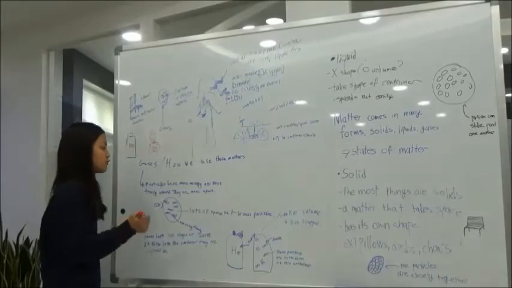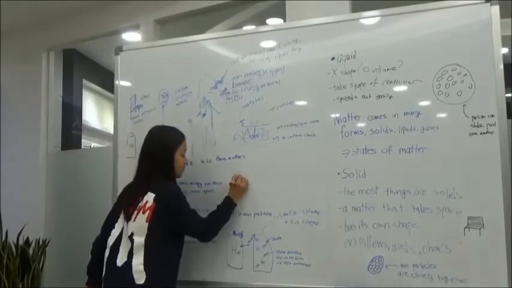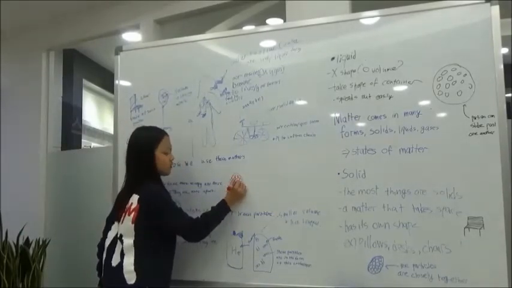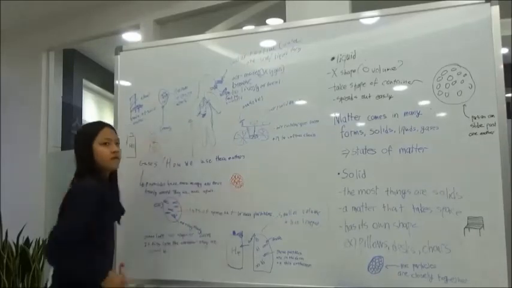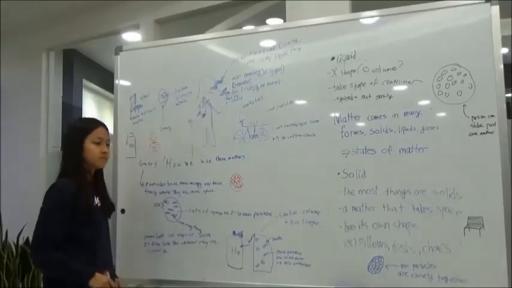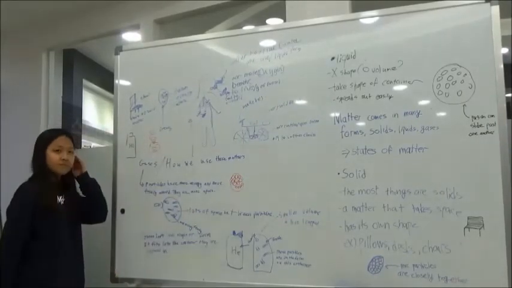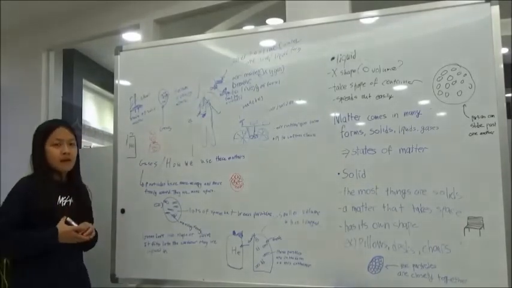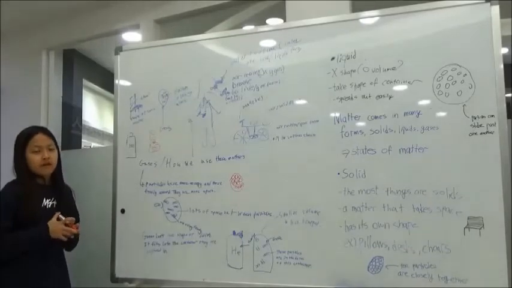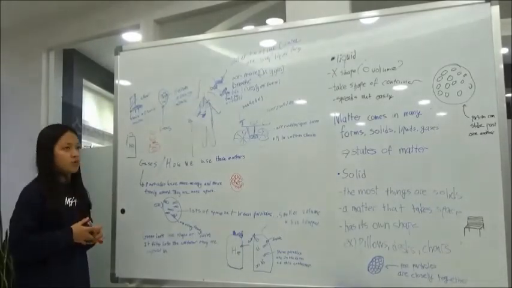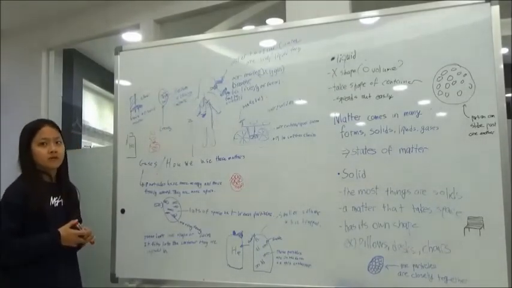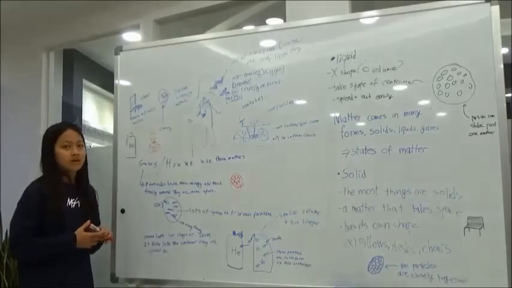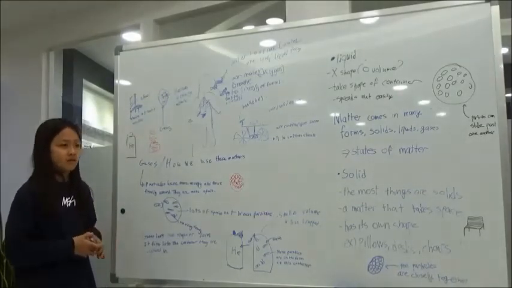Because for solids, like I said, they have less space, so they can move less freely, right? And when you say energy, what does energy mean? The energy can be heat or power or light energy. Yeah, the energy is like the speed or the force of the particles moving. Very good. Kinetic energy, you mean? Yes, kinetic energy. Very good.